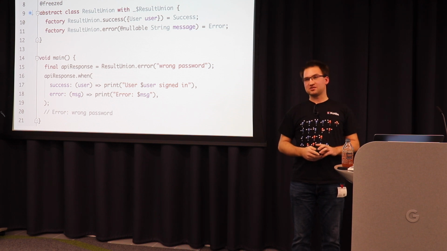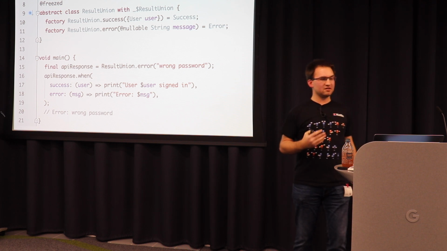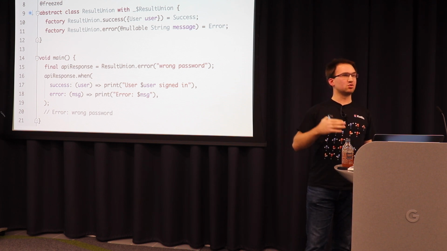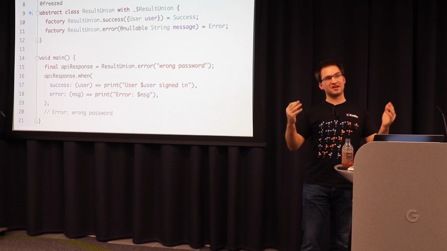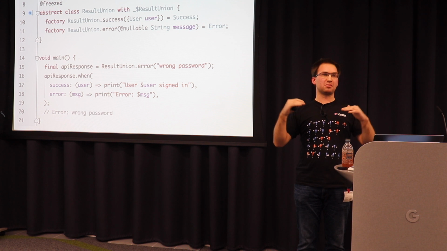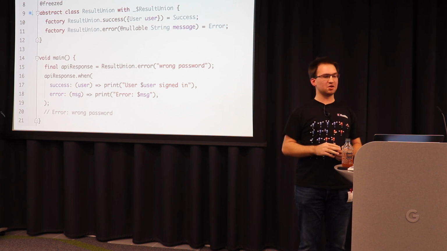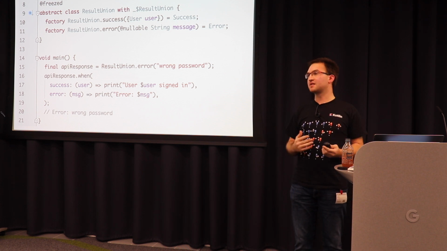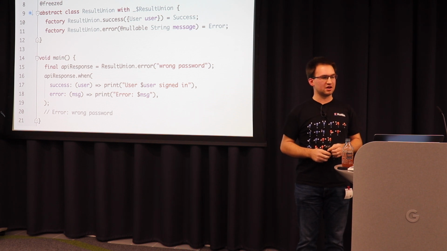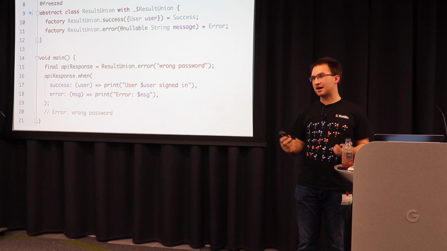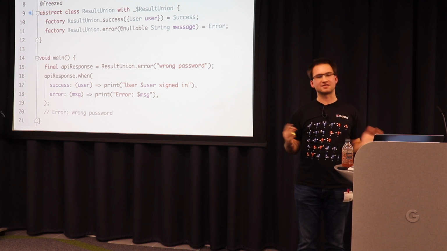Another cool thing about Freezed is that it's not only there to generate data classes. Remi also created Freezed to create sealed classes. Sealed classes are basically an interface with a fixed set of implementations. So the interface here would be ResultUnion, and the implementation would be success or error. And I think we've all written code like that in other languages, especially in TypeScript where there are union types. It makes a lot of sense to return a result or a union of success or error.